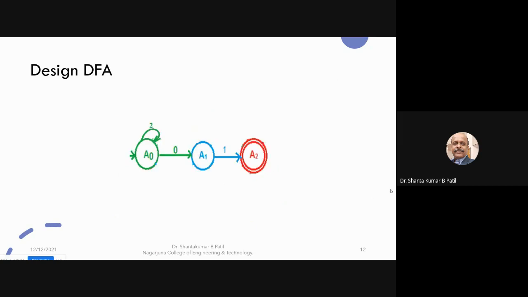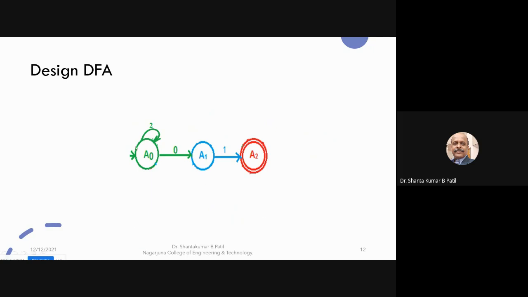Design DFA. So from now onwards we are going to design the DFA. Before designing the DFA, we will understand the basic concept. If you understand the basic concept for designing a DFA, you can design any complex problem.